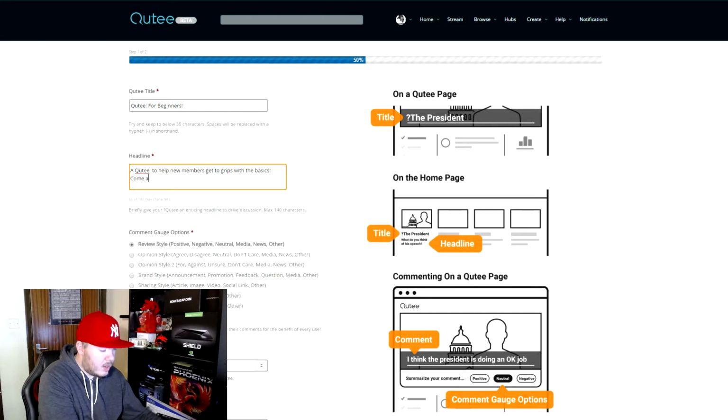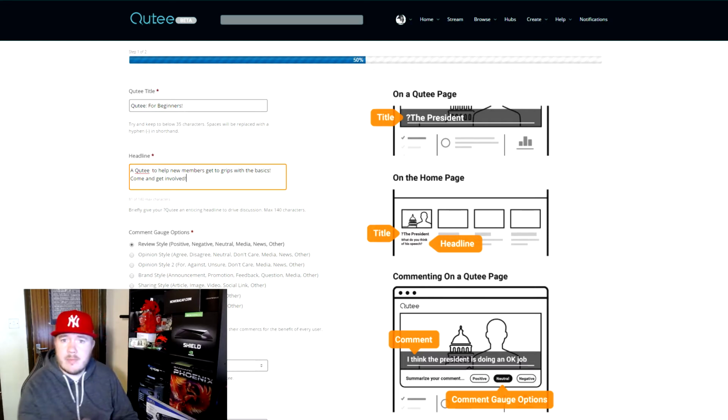Come and get involved. So that's that. Very short. You want to keep it so it keeps people interested. As you can see there, you do have a limited amount of characters that you can use. So I've used 81 of 140 max characters. So it's a bit like a tweet.